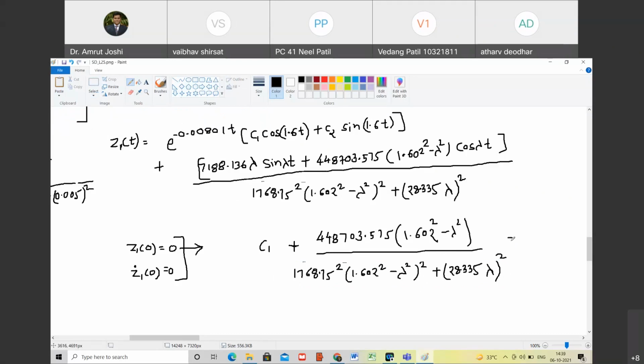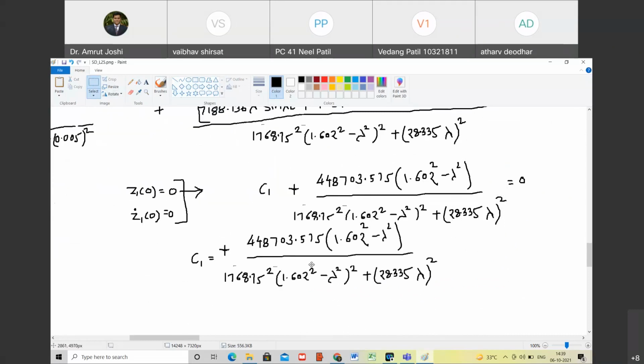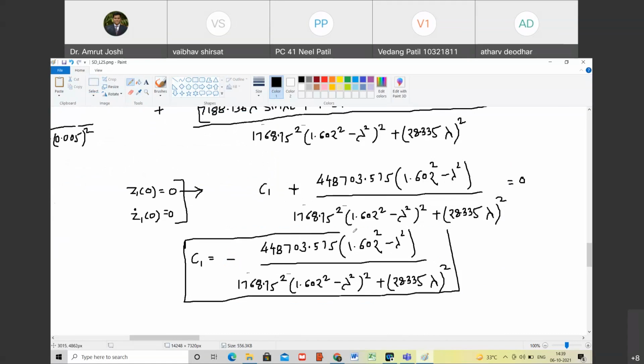This has to be equal to 0. So what is the value of C1? The value of C1 is equal to the negative of this. Agreed? I'm going to write down that. Negative of this. Happy? Are you with me? Yes, sir.